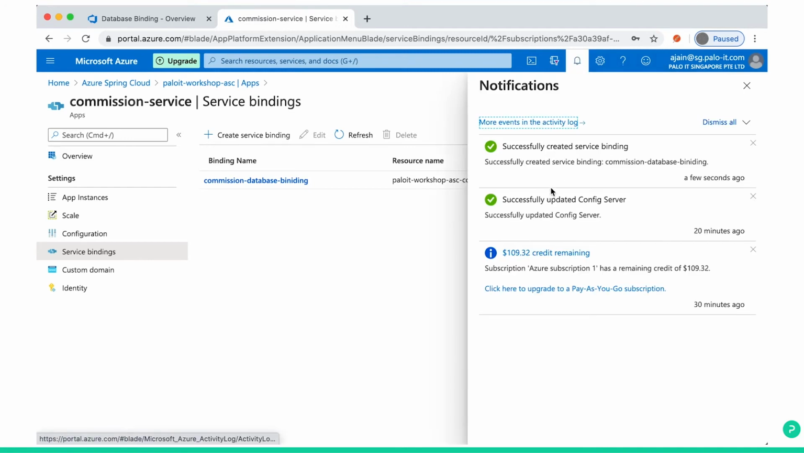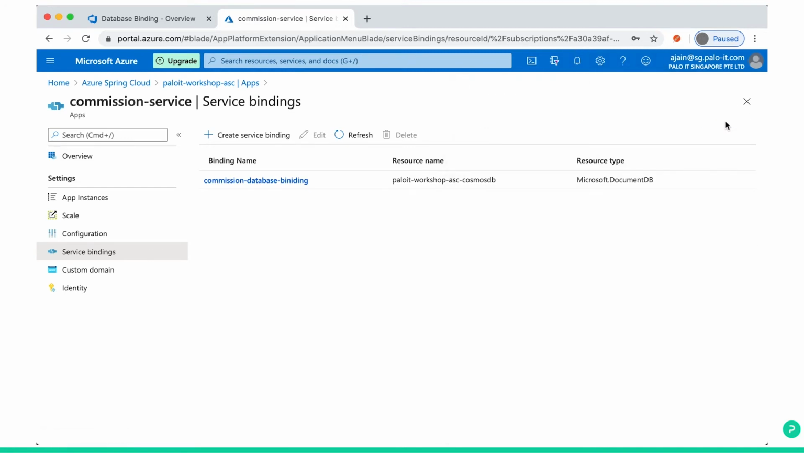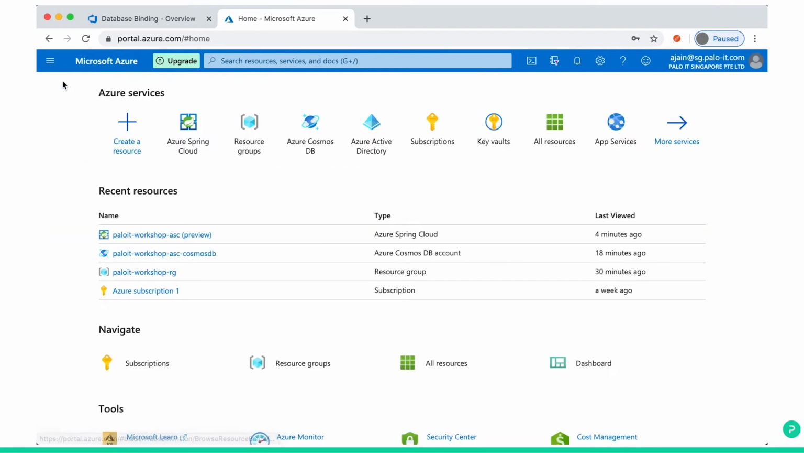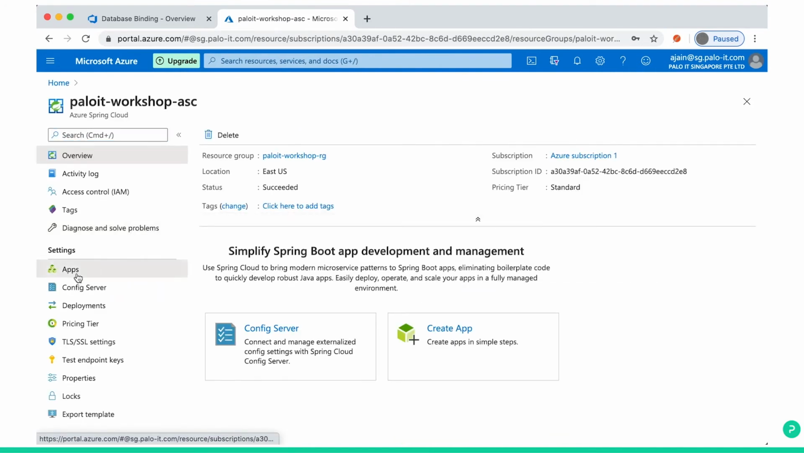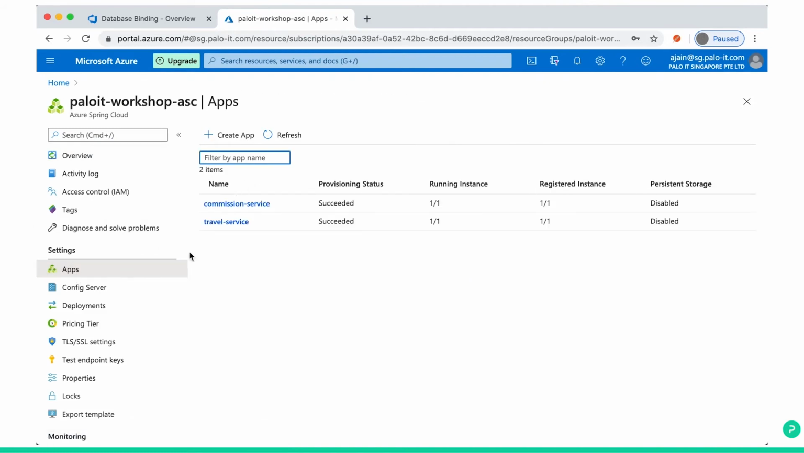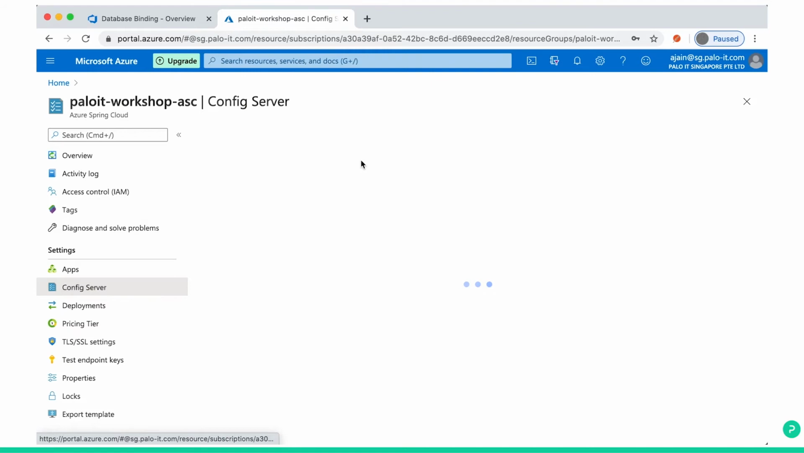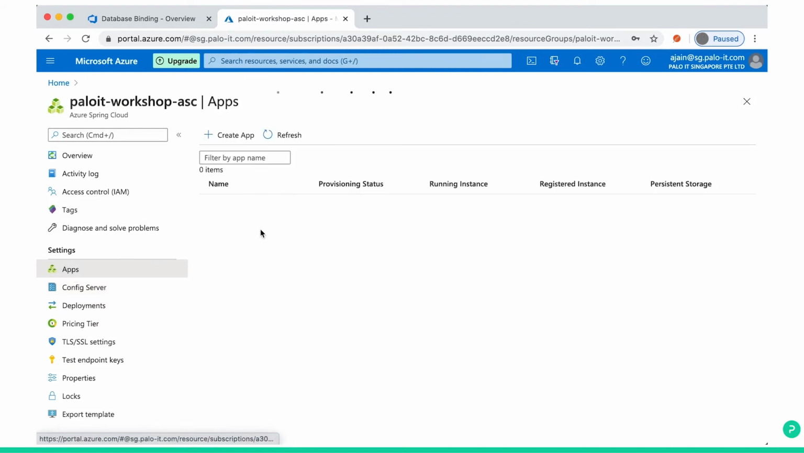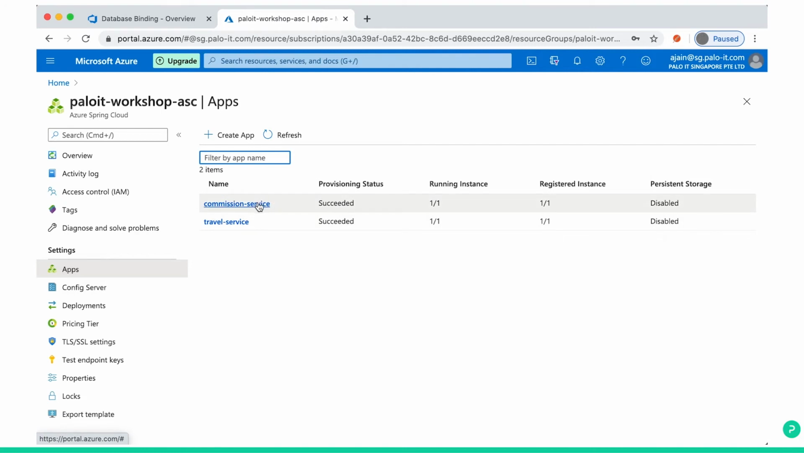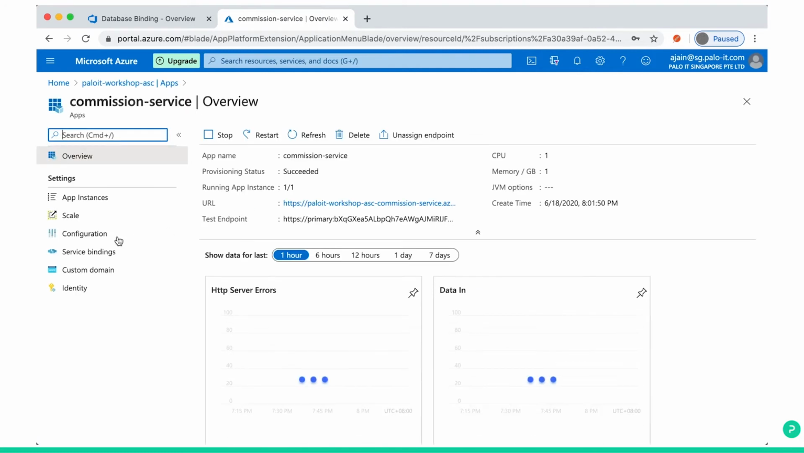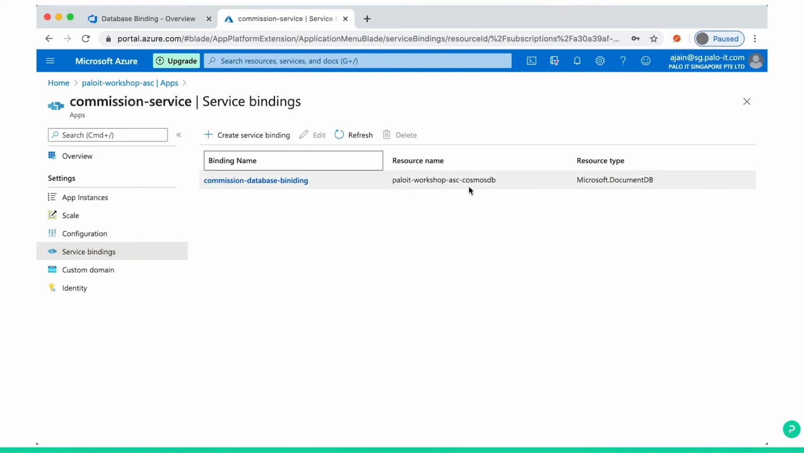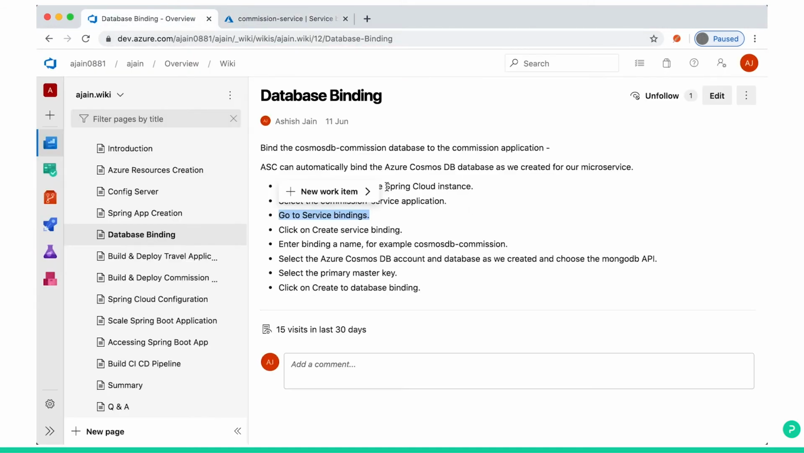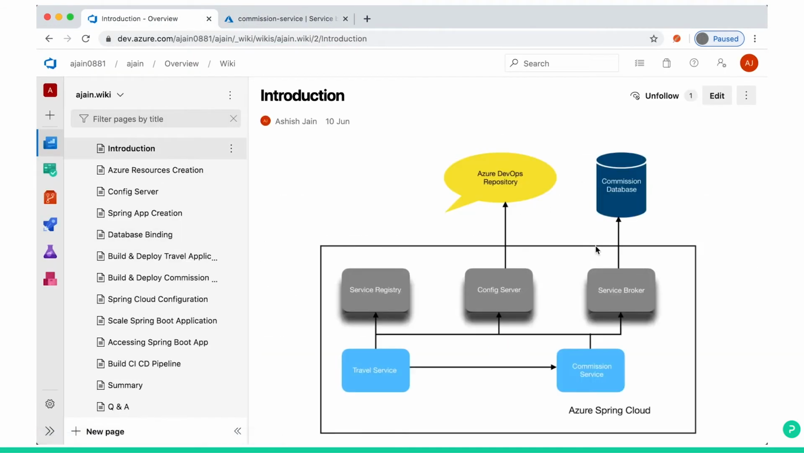Automatically you can see your messages here. And just dismiss all. So what we have done till now, we go to home, we recap again. You have an Azure Spring Cloud. You have a config server that is pointing to your repository. So you have 2 apps, travel service and commission service. Commission service, if you click bindings, you have the database binding also. So your commission service app binding to database is done, completed.